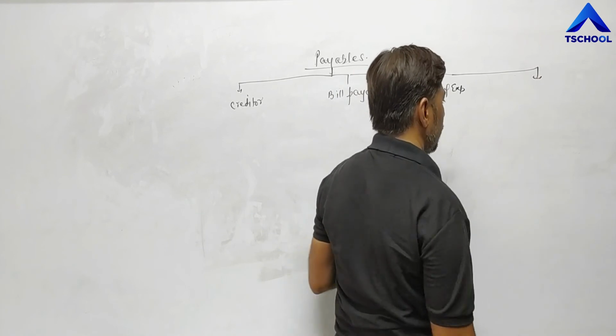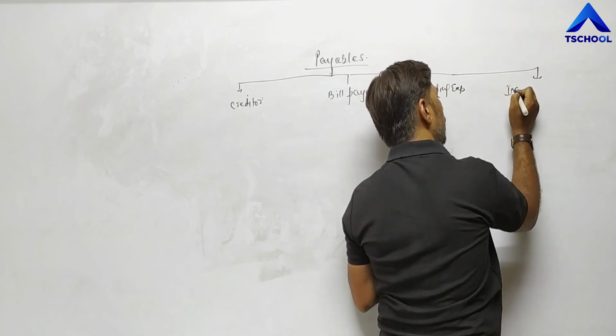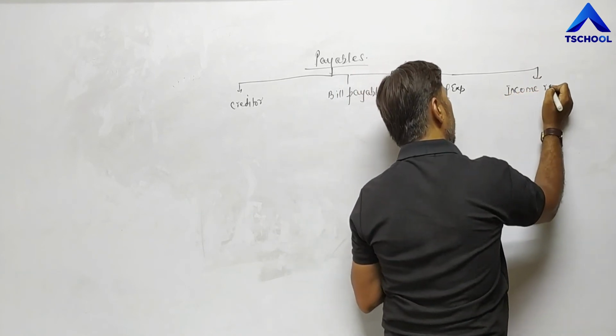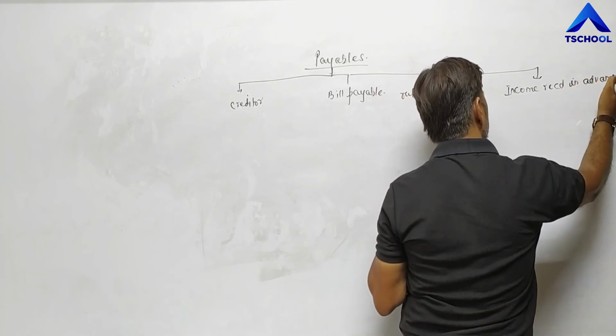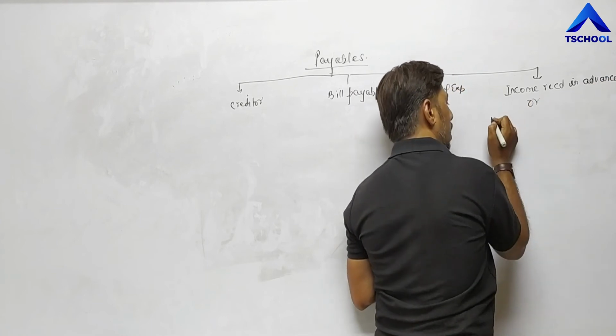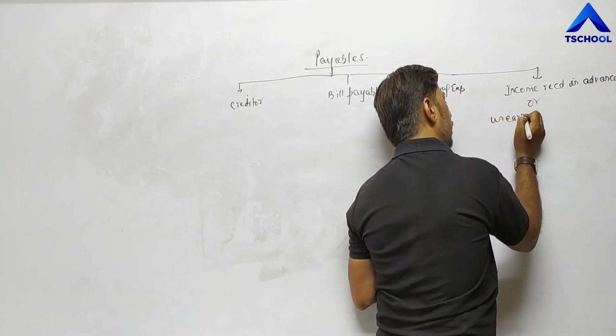And fourth one is income received in advance or unearned income.